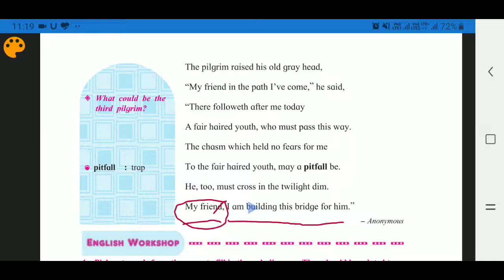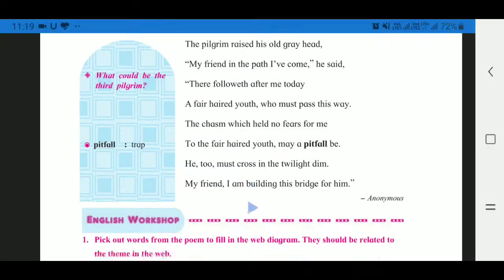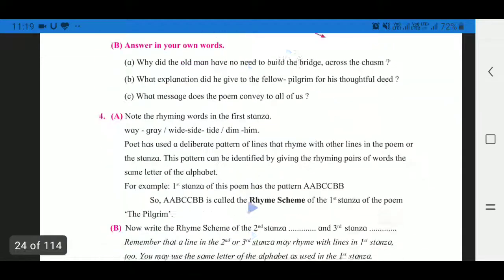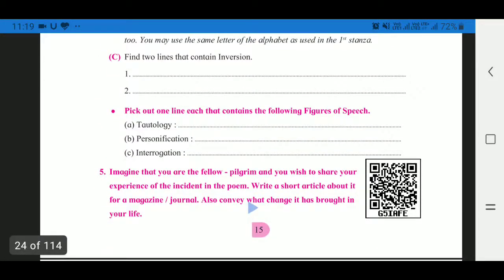And you can also find the same inversion line, the second line of last stanza. My friend in the path, I have come. So here poet also use inversion. Poet use at the first object and after subject and verb. So this line is also inversion. So boys and girls, you have to write this both line in example of inversion. And so let's start to solve the further question of this topic.